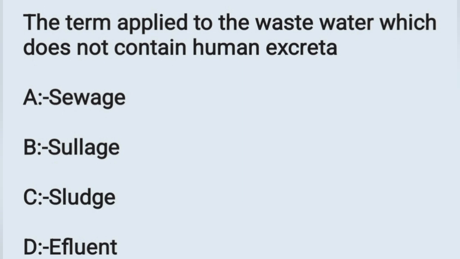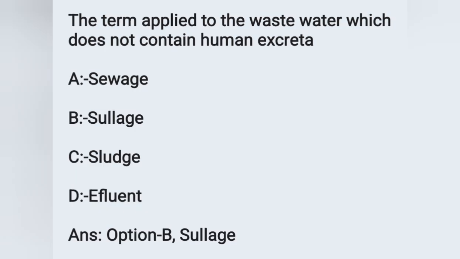The term applied to the wastewater which does not contain human excreta. Option A, sewage. Option B, sewage. Option C, sludge. Option D, effluent. The wastewater which does not contain human excreta is known as sewage. Option B is the correct answer. But sewage is the wastewater from the community. Mainly it contains solid and liquid excreta. Mainly it is derived from houses, streets, yards, washing places, and factories. Move on to the next question.